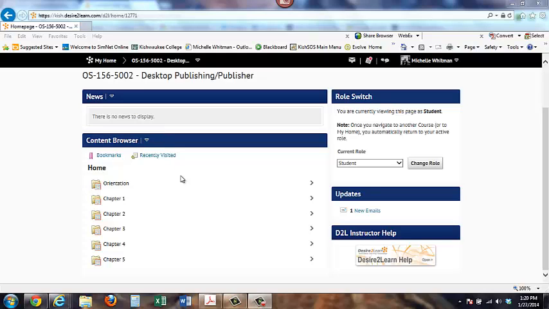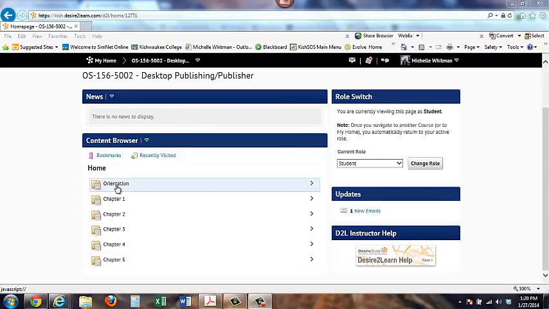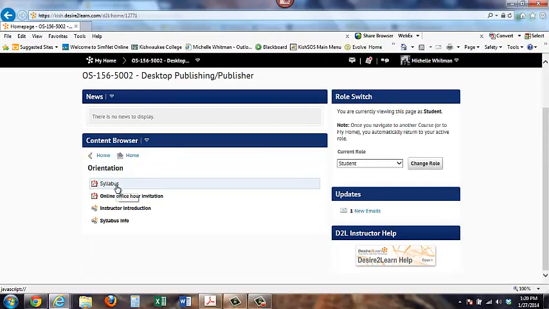Besides that, if you're coming through here, you get to the home page, so make sure that you always click on the home area and you can see the chapters from here. Right now I have up through chapter 5, but I'll have the rest of it up by the end of the week. If you click the orientation area, you can see the syllabus, the online office hour, the introduction about me, your syllabus information, and then this video will be up here also.